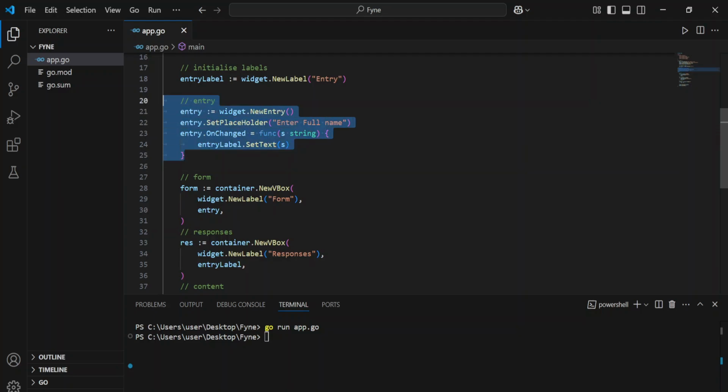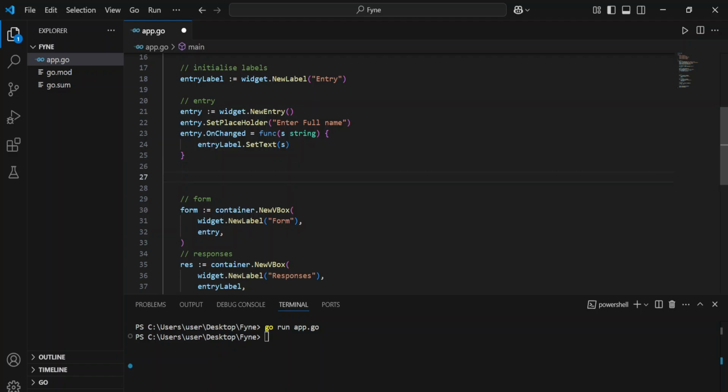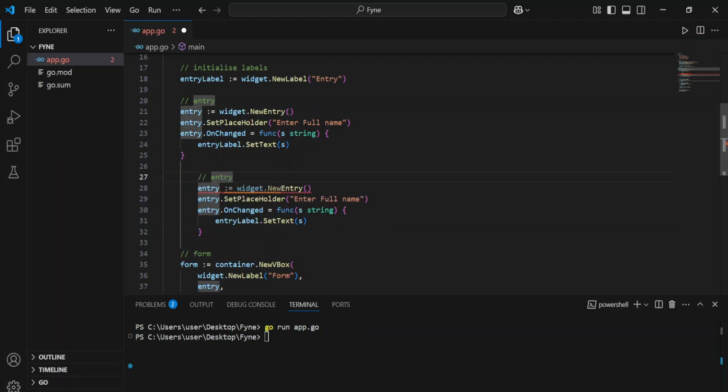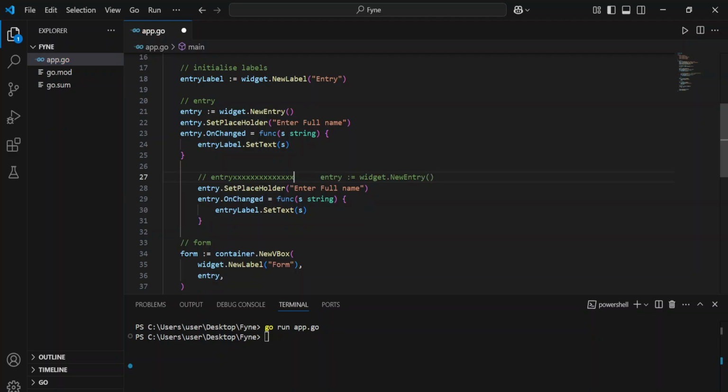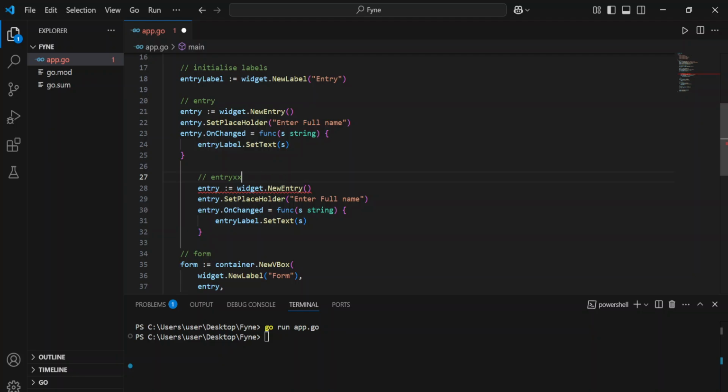The second one that we can look at is maybe the password entry. You can just copy this, and then I'm going to say here password.